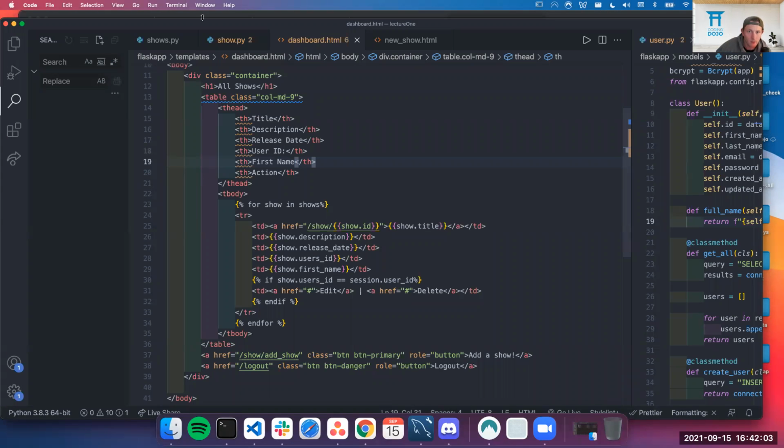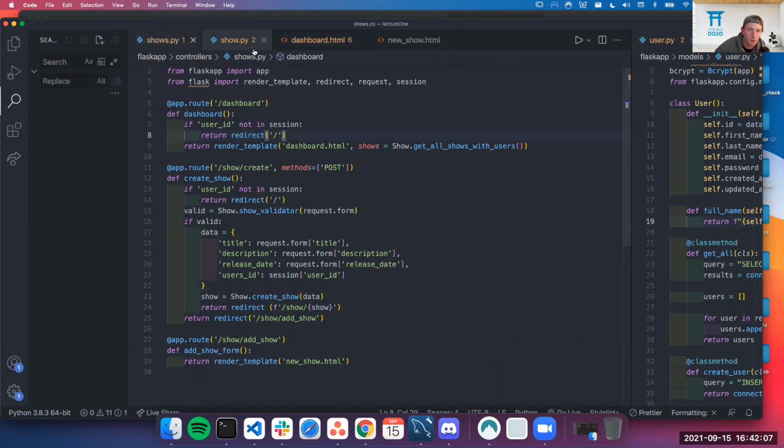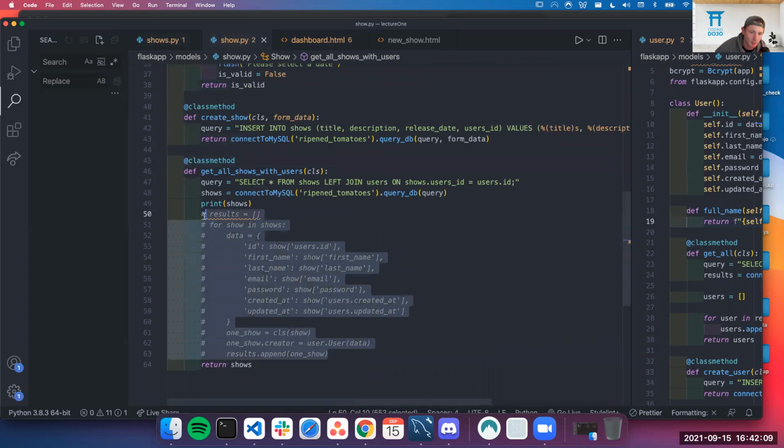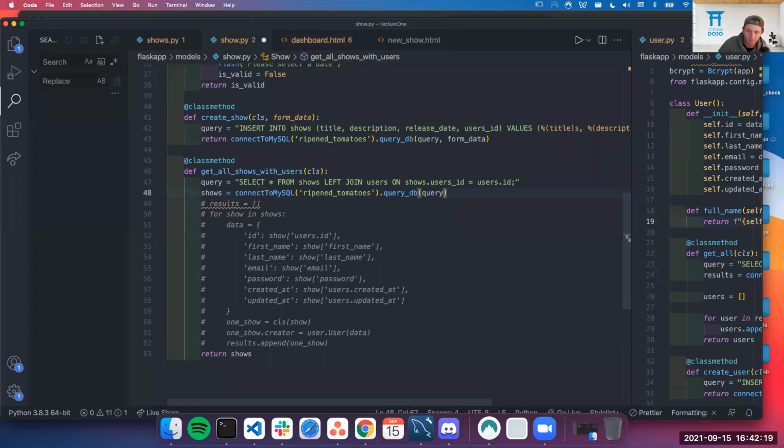Okay, that works. And so it was brought to my attention: then why am I going to do all of this junk? All I want to do is show that one name, right? I just want to show the creator. And this is where the difference between a dictionary and an object comes in. So yes, in theory, I could just show that information and that would act kind of the same way. Now, what that does is it works, but it is not scalable.